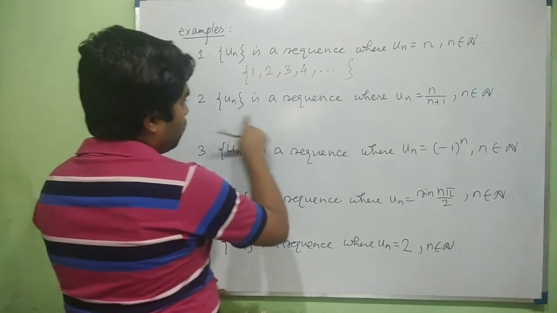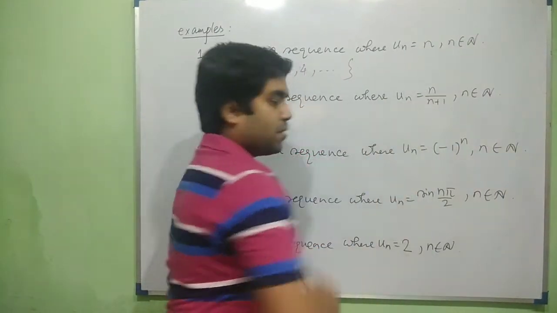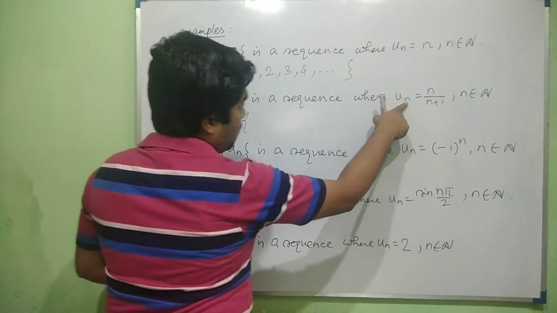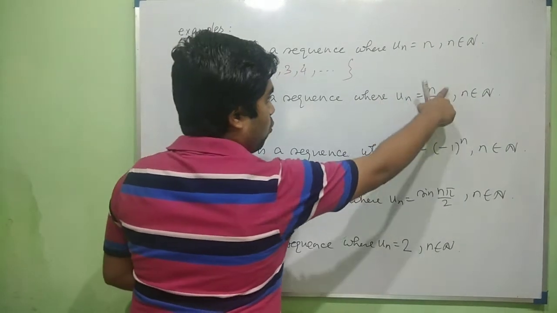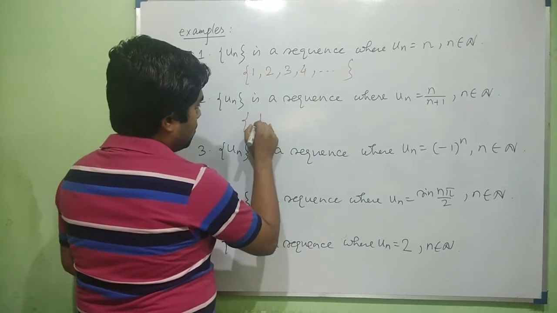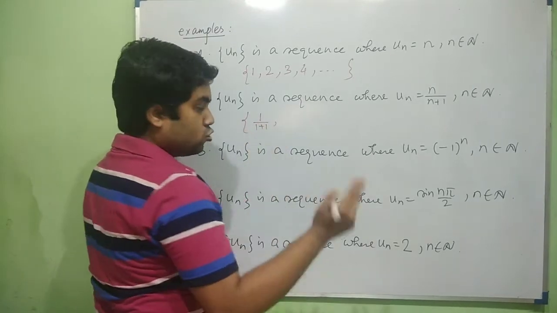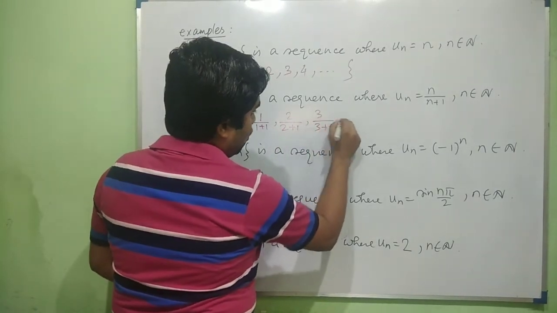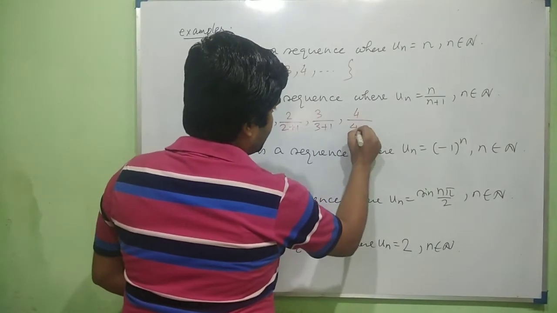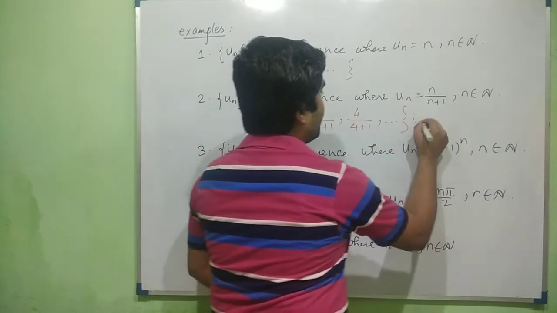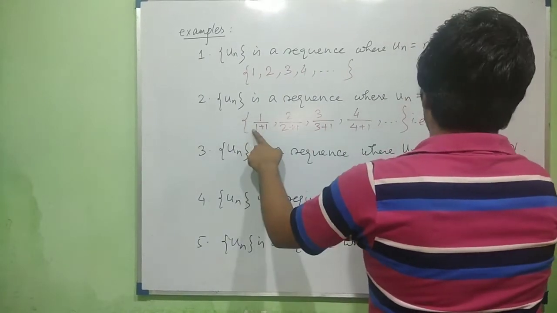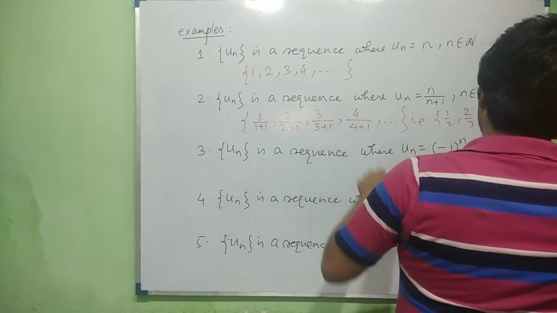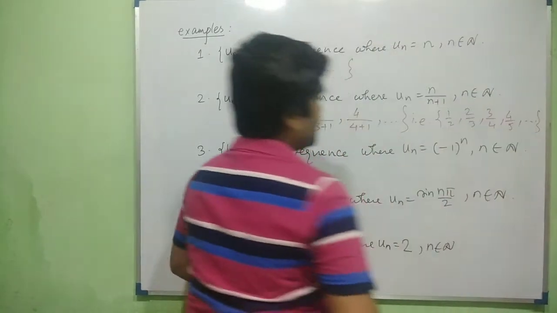Now the sequence un, where un equal to n by n plus 1. What is the range of this sequence? The first term, when n equal to 1, is 1 by 1 plus 1. When n equal to 2, then 2 by 2 plus 1. When n equal to 3, then 3 by 3 plus 1. When n equal to 4, then 4 by 4 plus 1, and so on. That is ultimately 1 by 2, 2 by 3, 3 by 4, 4 by 5, and so on. This is the range set.